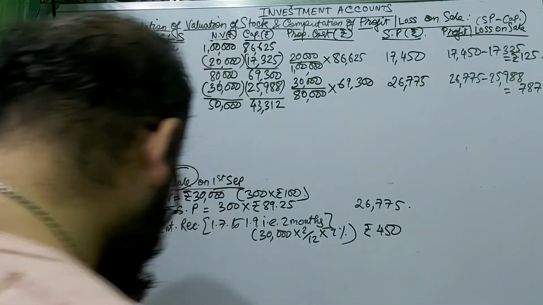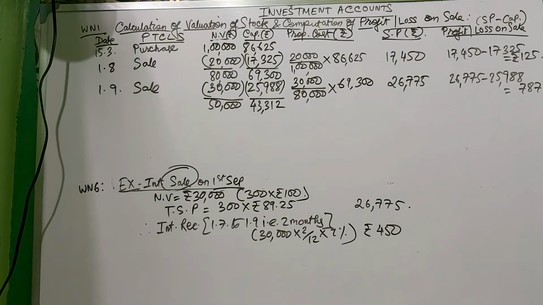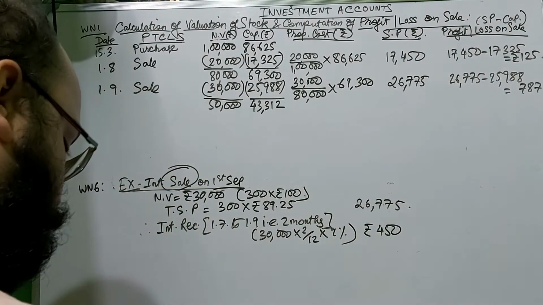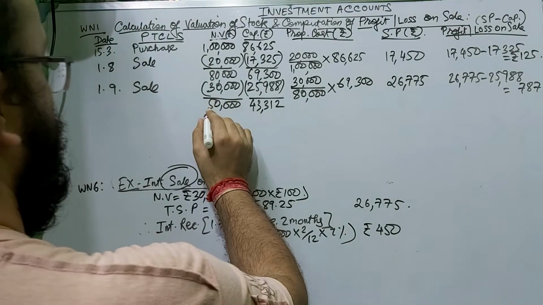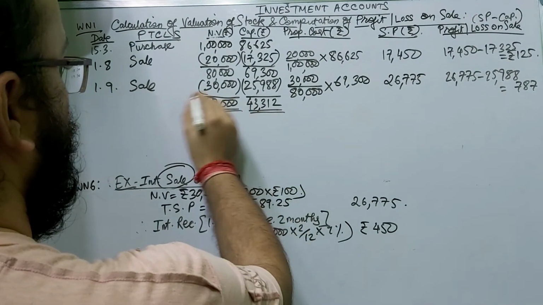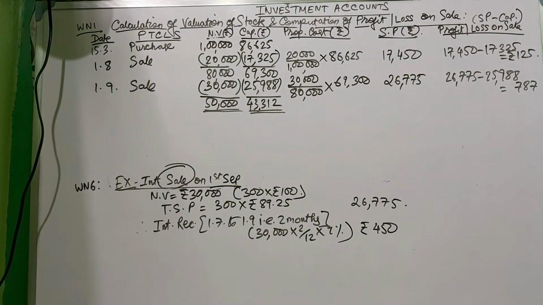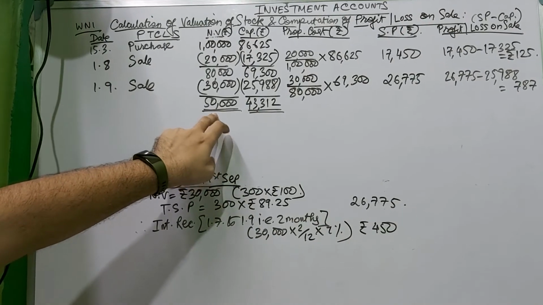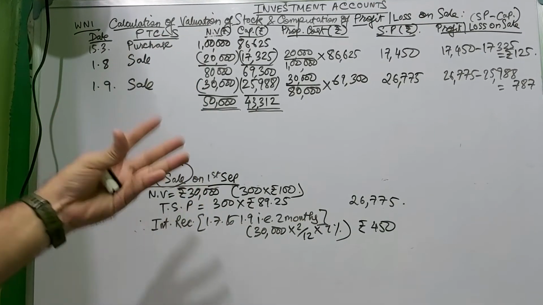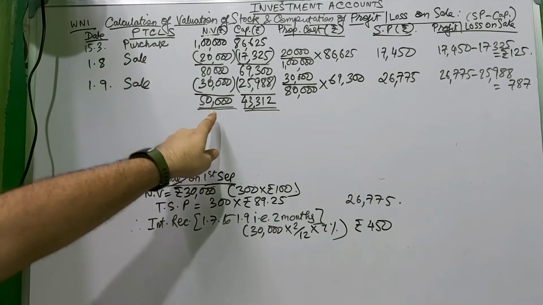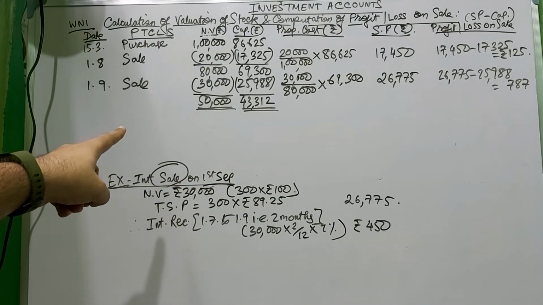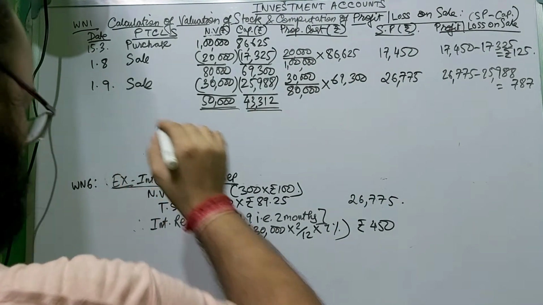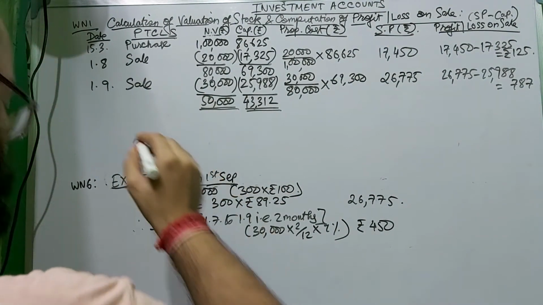Okay. Again, the date of closing the books is 31st of December, and the market price is rupees 90. Market price is 90 on the basis of the nominal value. How much nominal value? 50,000. The face value is rupees 100, so how many shares? 50,000 divided by 100 gives 500 shares.